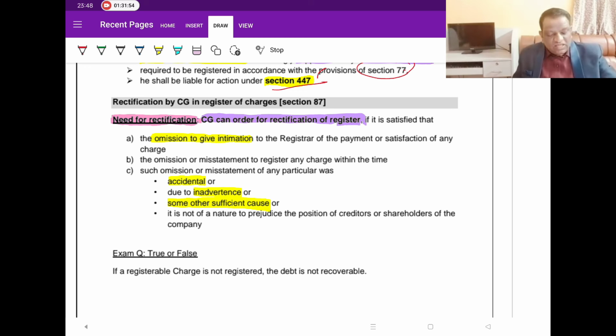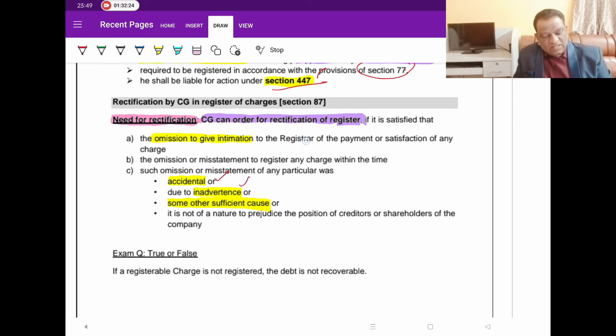If the central government is convinced that yes, you have omitted, but that omission was only accidental or due to inadvertence, that is, you never had any manipulative or fraudulent intentions, so if the central government is convinced it was either accidental or inadvertent, or for any other reason, then the central government can order the ROC to register the charge.